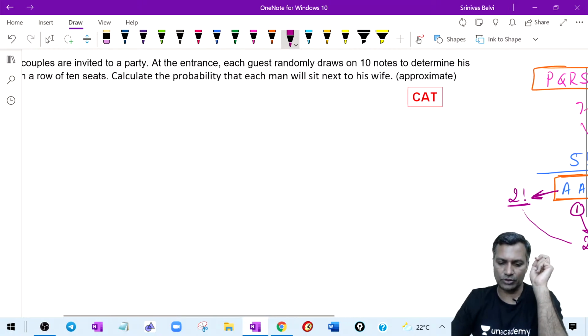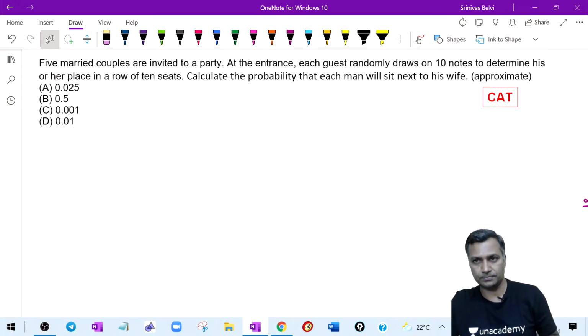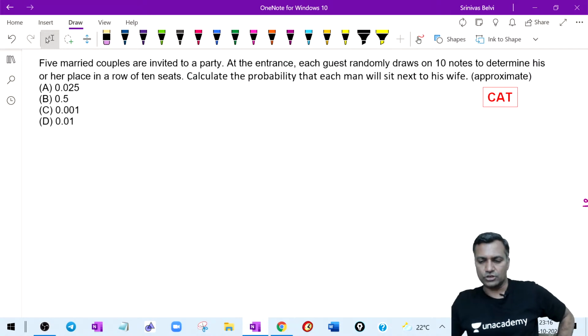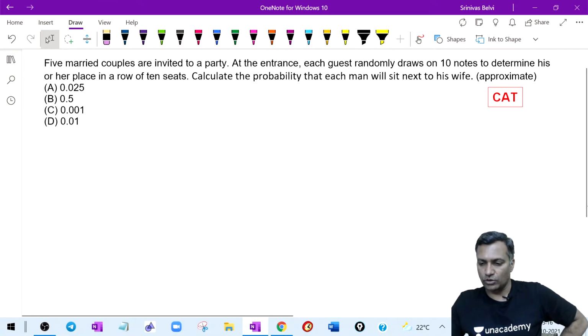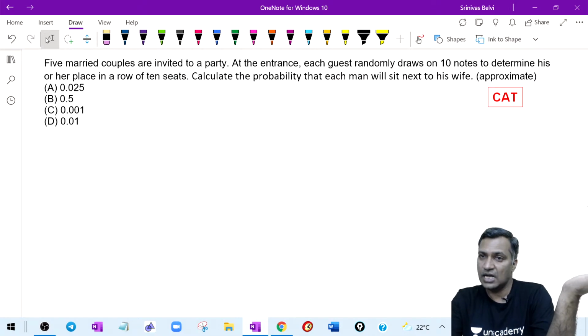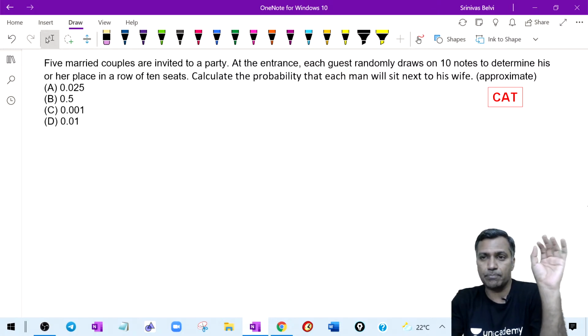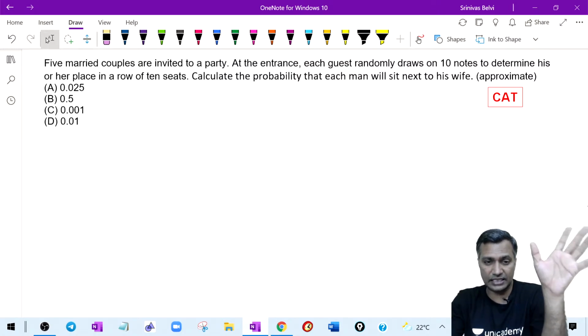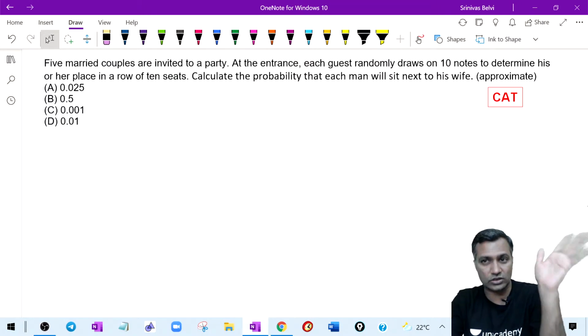Okay, good. Now come back to this question. That's a background to this question. Good, Vibha, very good. So now let's come back to this question. Ten notes means what? See, this is the CAT question as it is. They wrote notes. They expect that we'll be able to understand. Sometimes I print the CAT question as it is because they think that we are smart enough to understand what the author has written.